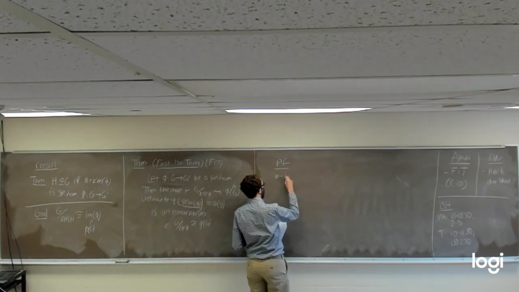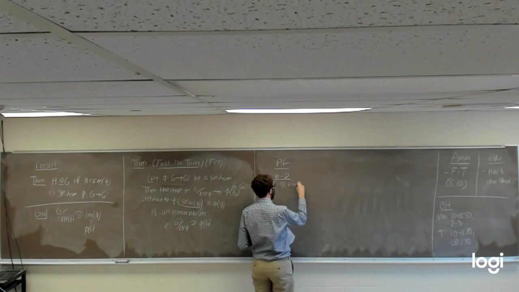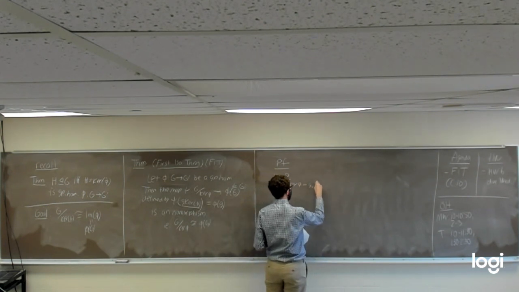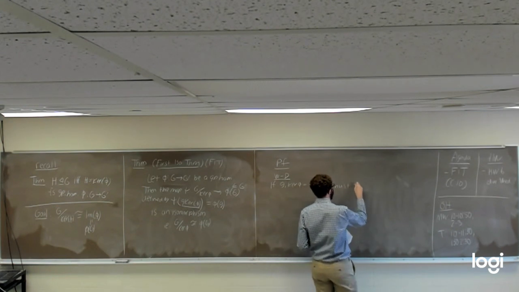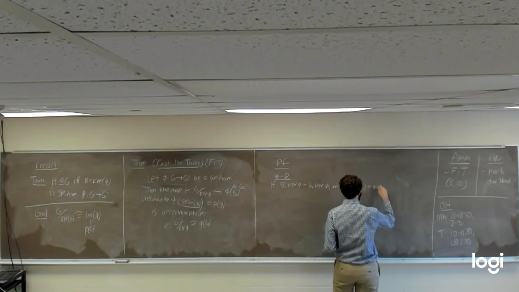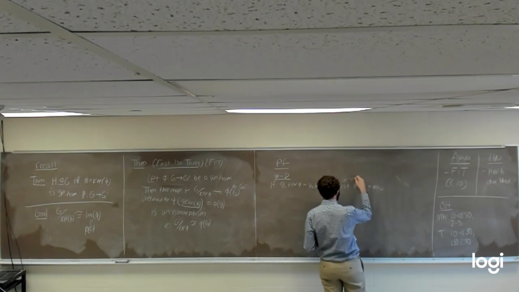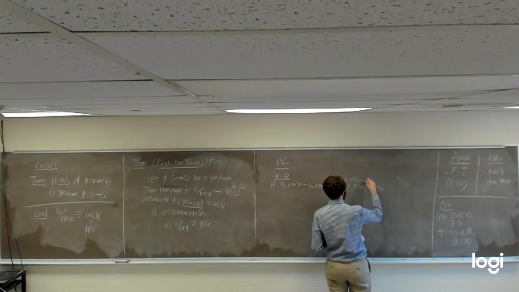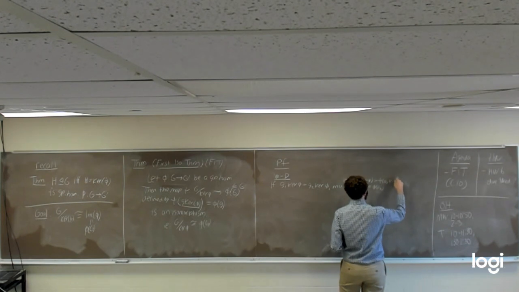So, in other words, if g1 kernel of phi equals g2 kernel of phi, we have to answer the question, must phi of g1 equal phi of g2? I.e., must it be the case that psi of g1 kernel of phi equals psi of g2 kernel of phi?